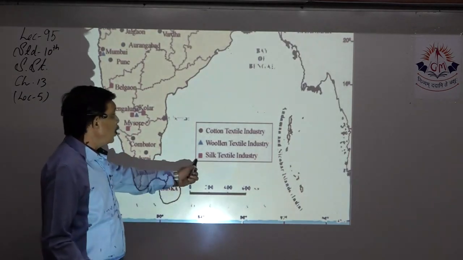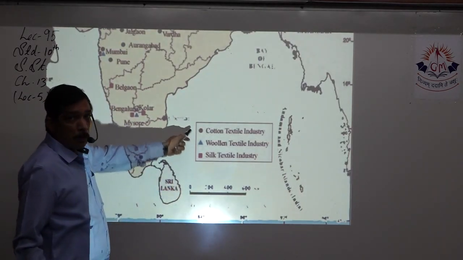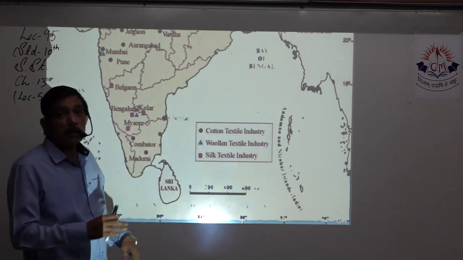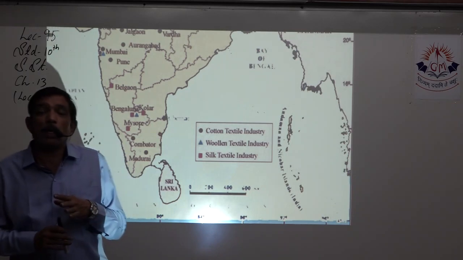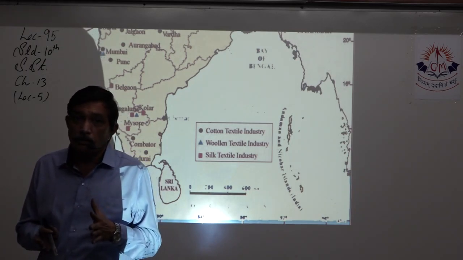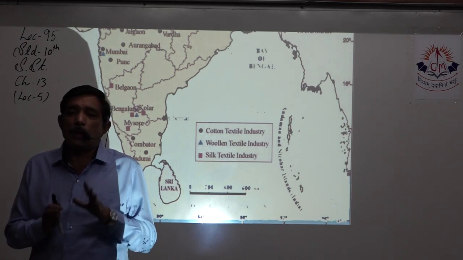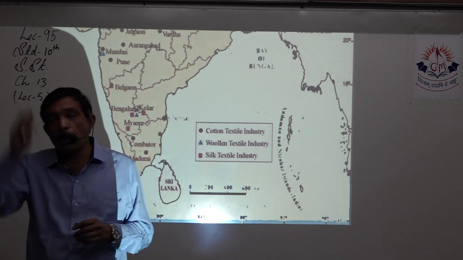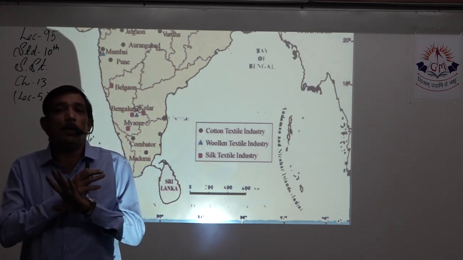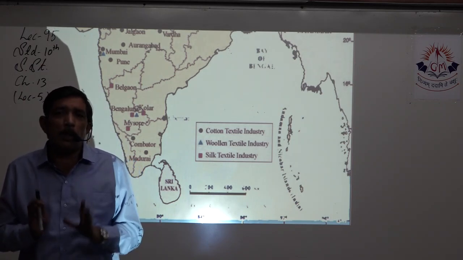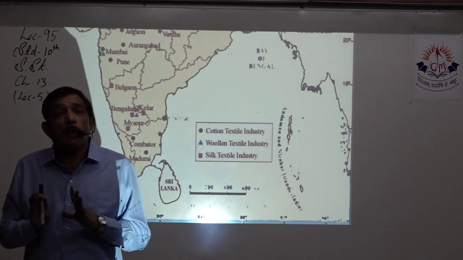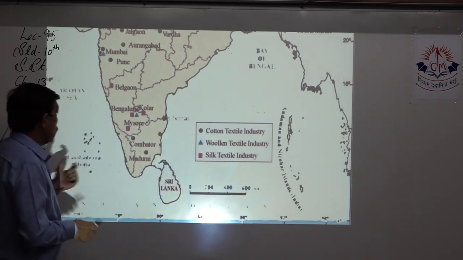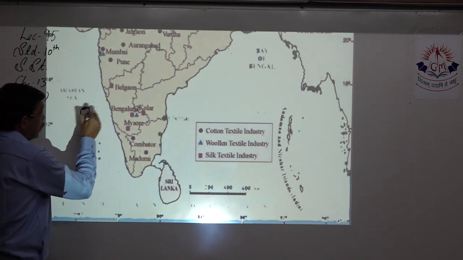Now the third one. The first one was a circular spot, the second one legend given was a triangle. You don't have to do any of the marking in color pencil. With color pen, there should not be a single mark of pen on the map, except writing your name and everything on the top. There should be no other marking of pen. Everything inside should be marked with pencil. So here you have made a circle and filled it up.